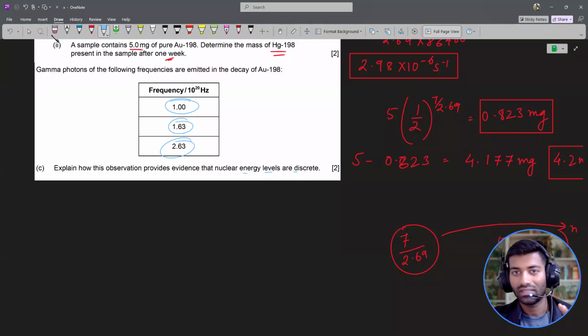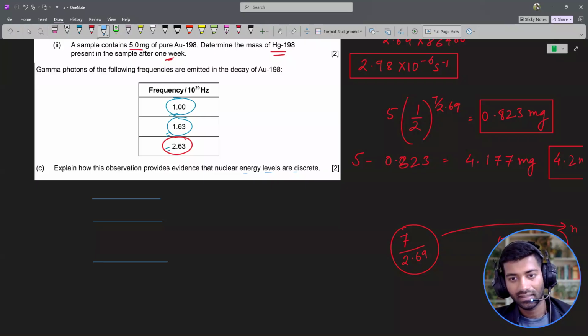The second and the most important evidence would be observing the frequency values, because if you think about it, there's a sort of cascading that exists here. I can see that the sum of frequency will result in the largest frequency. The sum of lower two frequencies gives me the highest frequency in the table, which implies if I have three energy levels and there will be three possible transitions, right?